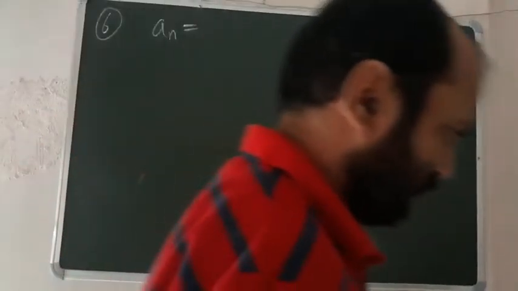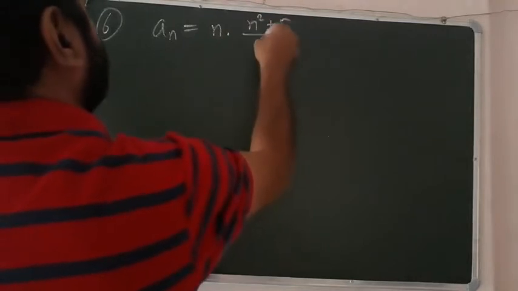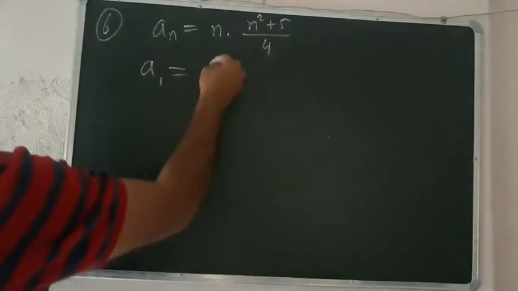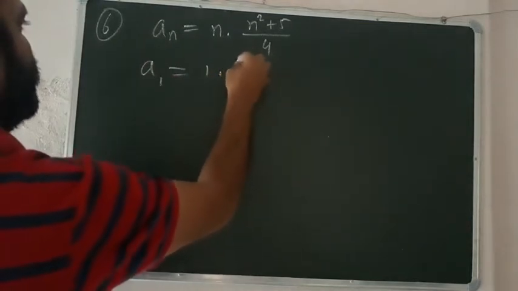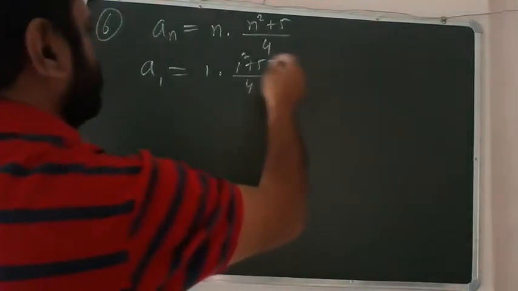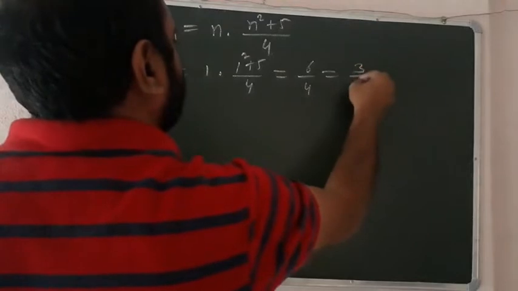Sixth question is also a very easy question. Its sequence is n into n square plus 5 over 4. When we find a1, we will get 1 into 1 square plus 5 over 4, that is 6 over 4, that is equal to 3 over 2.